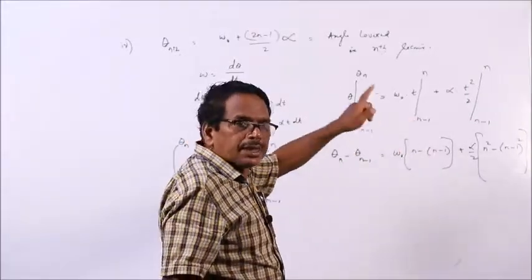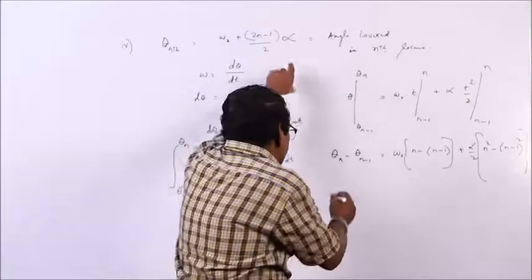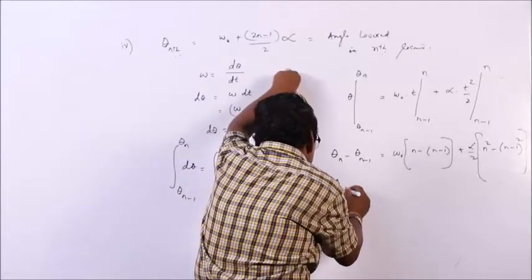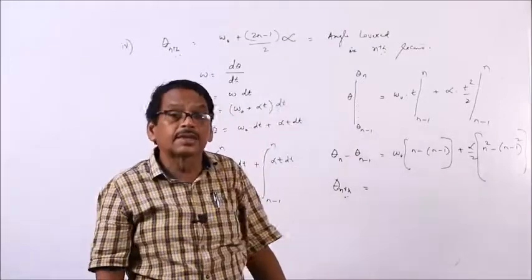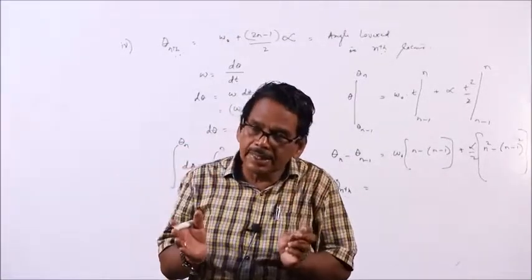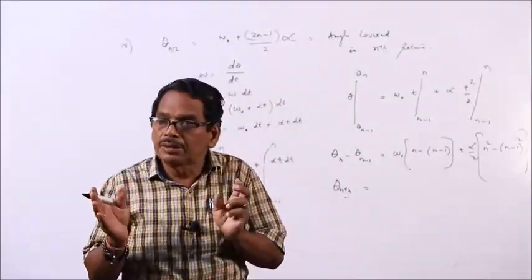So, theta n, the angle covered in n seconds, minus the angle covered in n minus 1 seconds is the angle covered in the nth second, theta nth. Suppose you are asked the angle covered in the 10th second: the angle covered in 10 seconds minus the angle covered in 9 seconds.